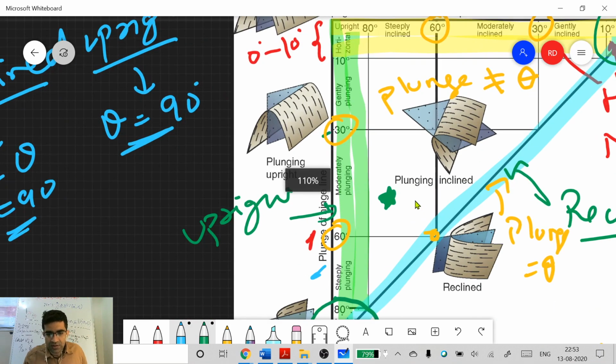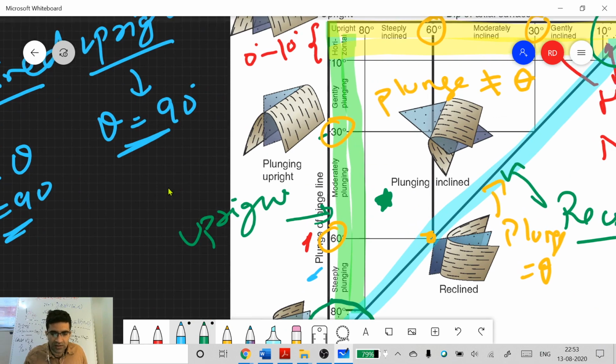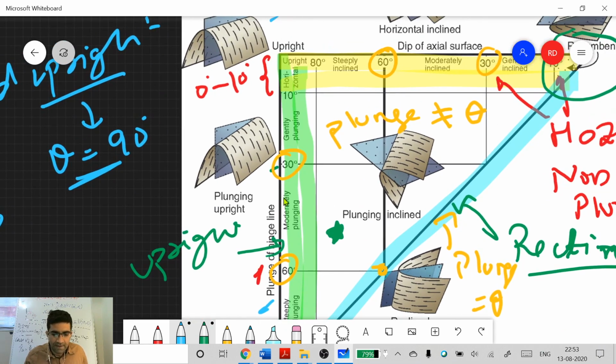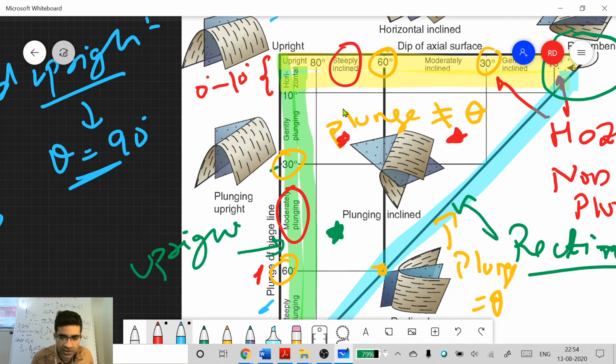So maybe I'll zoom it a little so that you can read this. Can you read what is written here? So this will be moderately plunging, steeply inclined. Correct. Yes. Similarly, this fold right here will be moderately inclined, gently plunging. And this one will be steeply inclined, gently plunging.